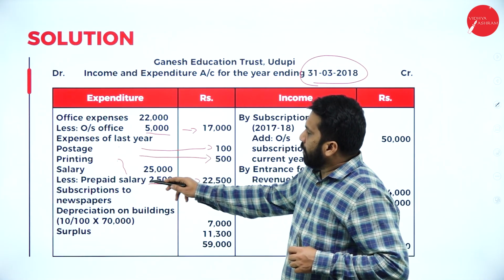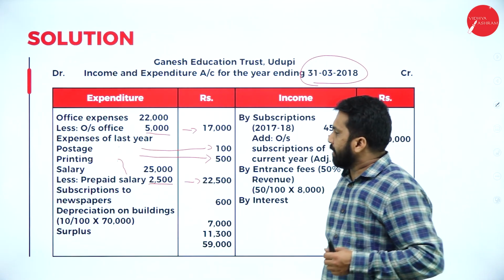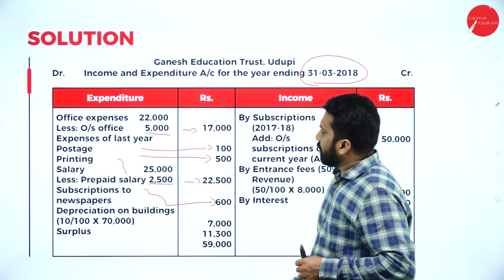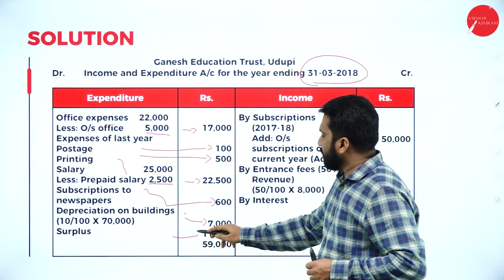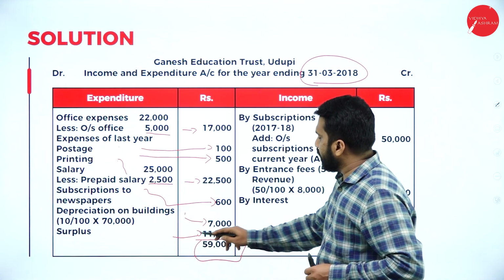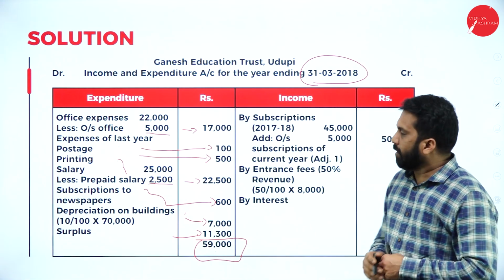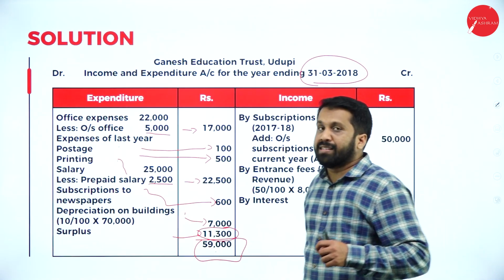Now, prepaid always what? Minus. Outstanding always what? Add. Remember, subscription to newspaper, take it directly. Depreciation on building, you take it directly. Whatever surplus is there, take it directly. Your answer total is 59,000. Before 59,000, you have to do this one. The total minus this will be called as your surplus.